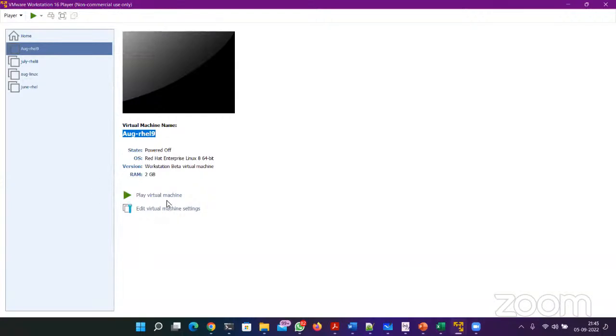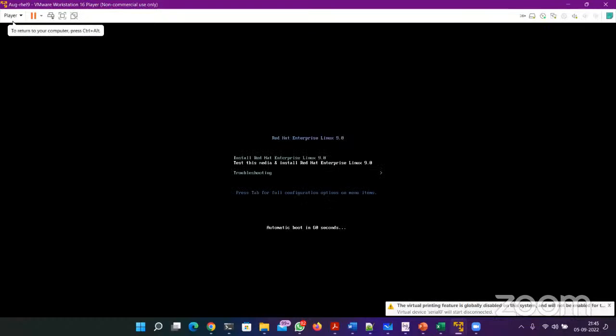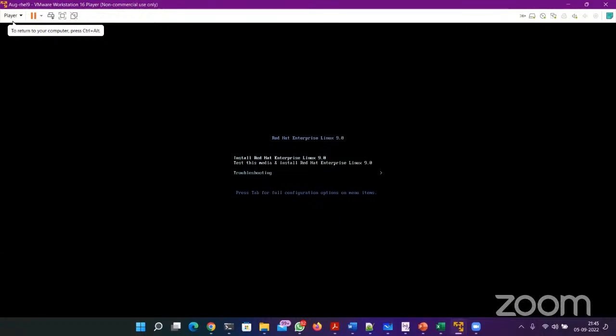Now it's time to click the play virtual machine button or the link. Okay. So simply click play virtual machine. On a new screen, you will get this console of the virtual machine, or we can say the screen, the output of the virtual machine. So as you can see, this is the installer menu. It is asking to select any option. The first option is install Red Hat Linux 9.